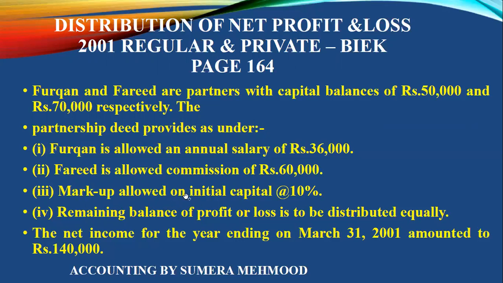And then we have markup allowed on initial capital. It is your markup which is charged at 10% on your capitals. Markup is your profit, your interest amount which you are taking from the capital, and that will be 10% of 50,000 and 10% of 70,000. You have to show the working for this: 50,000 multiplied by 10 divided by 100, 70,000 multiplied by 10 divided by 100. You have to show the working in the examination. Then we have two conditions, the remaining balance of the profit and loss distributed equally. This is your condition, how you have to distribute your net income.